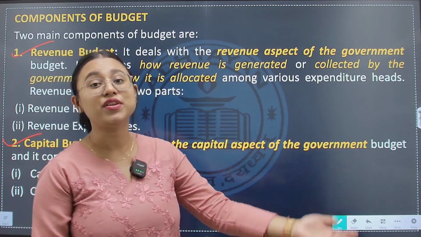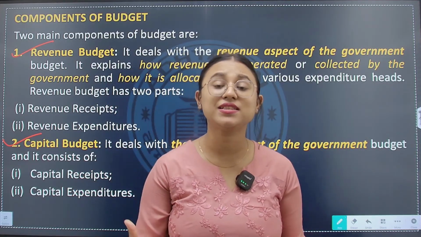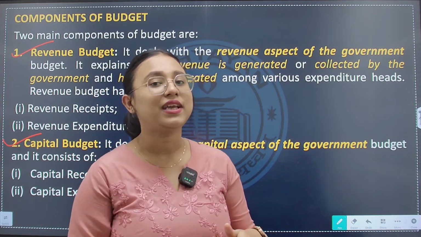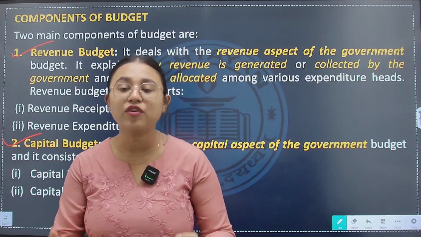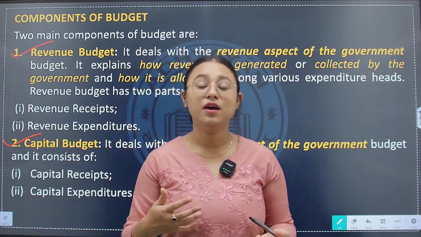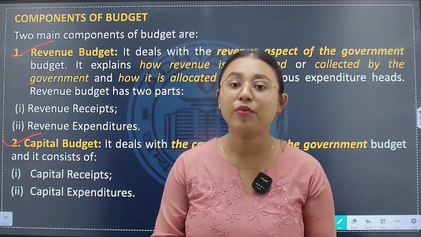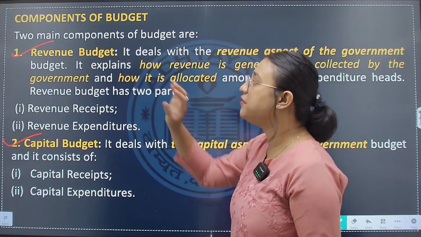It deals with how much revenue the government has earned from various sources, and also how much the government has spent from what it has earned as revenue is included in the revenue budget.